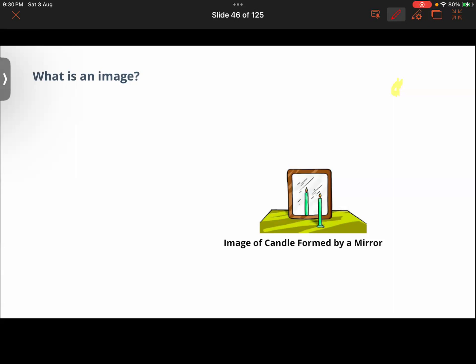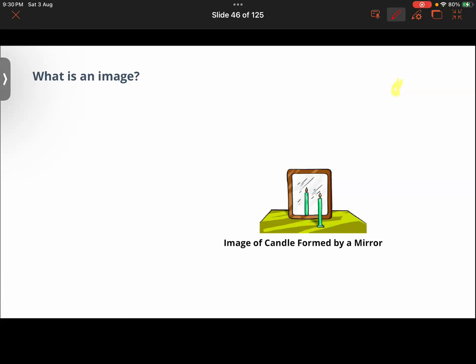Good. Some of this light, which we represent by rays, reaches the mirror and reflects off the mirror according to the law of reflection. Basically, as per the law of reflection, the formation of image takes place.